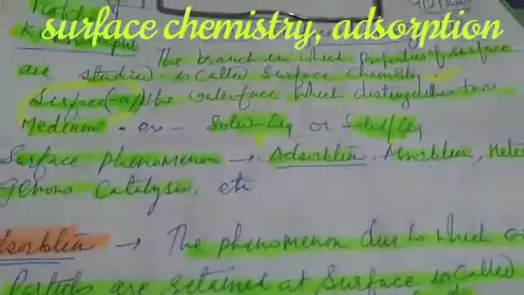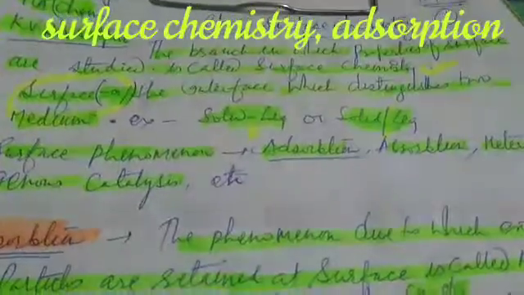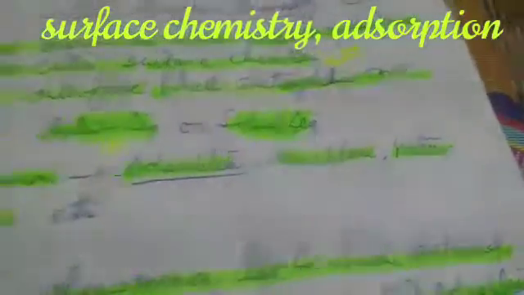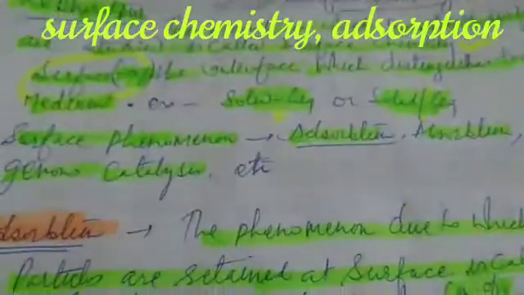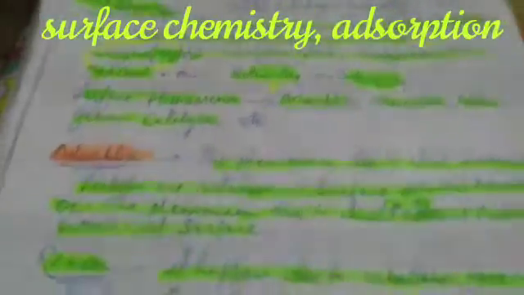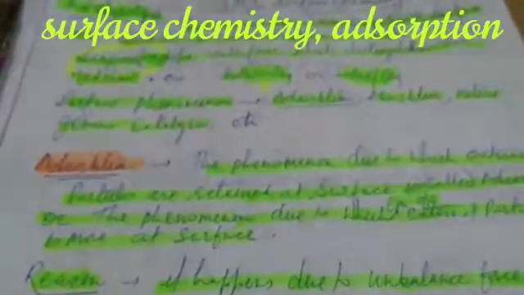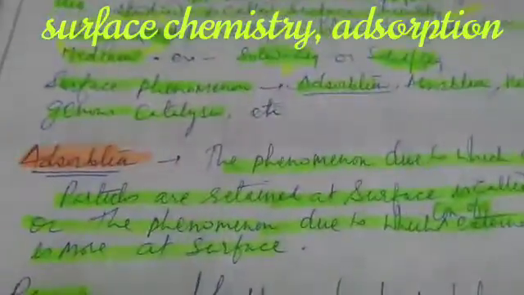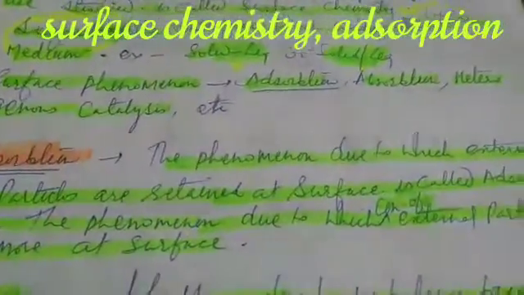Now in this chapter we will discuss about surface phenomena. And what are surface phenomena? Surface phenomenon is adsorption, absorption, heterogeneous catalysis, etc. Now, what is adsorption? The phenomenon due to which external particles are retained at surface.